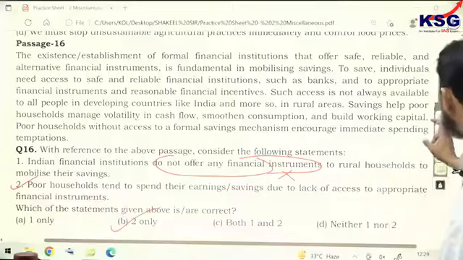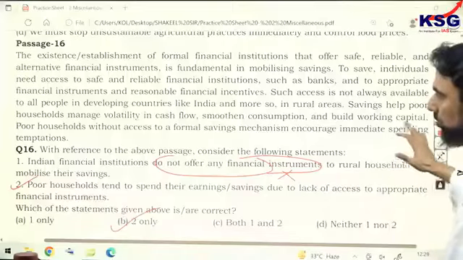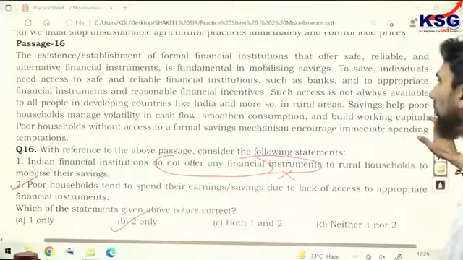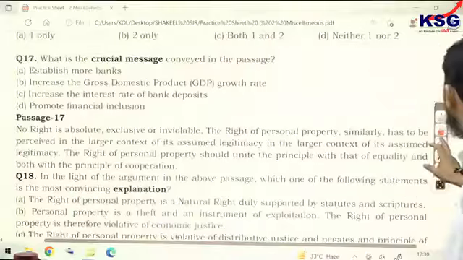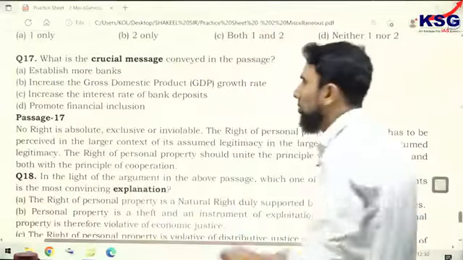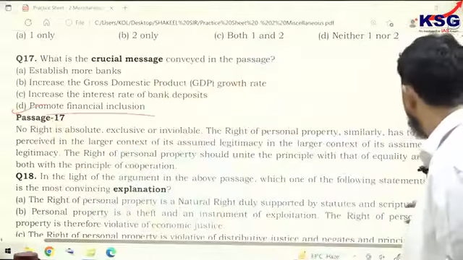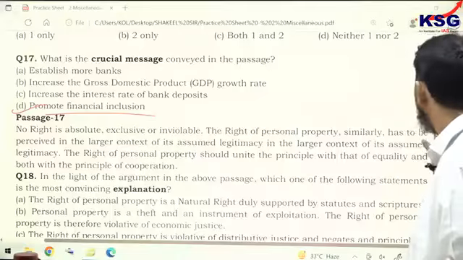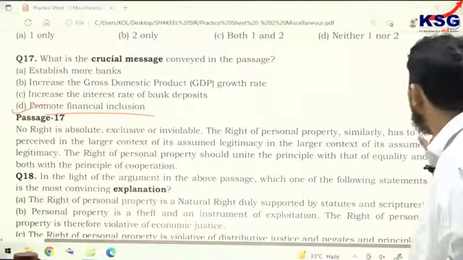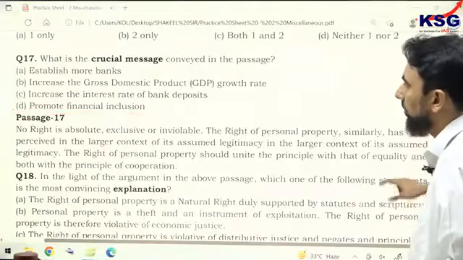This passage 16 has two questions. So first question, question number 16, option B for Bombay is the right answer. And for question number 17 about the crucial message, it is D, Delhi, promote financial inclusion. Question number 17, D for Delhi. Passage 16, two questions, 16 and 17.